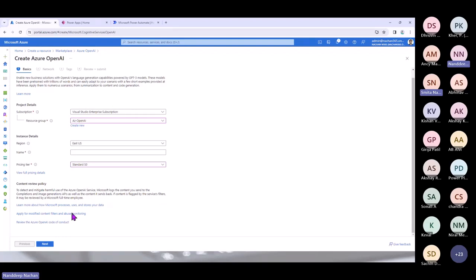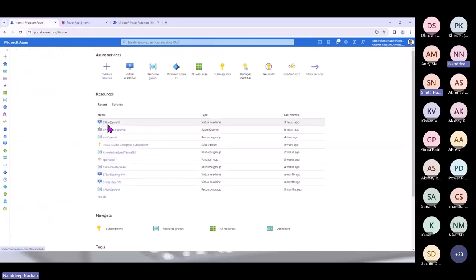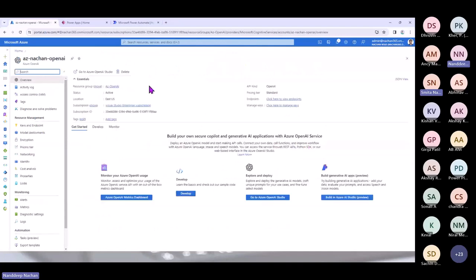To save time, we have already created one, so let me go ahead and open that one. Once you open it, it shows you all of the details, like the location, subscription, status, pricing tier, endpoints, and the managed keys and everything. So let's go ahead into Azure OpenAI Studio. Once we click here, you can see it takes us outside this Azure portal. The URL itself mentions oai.azure.com.